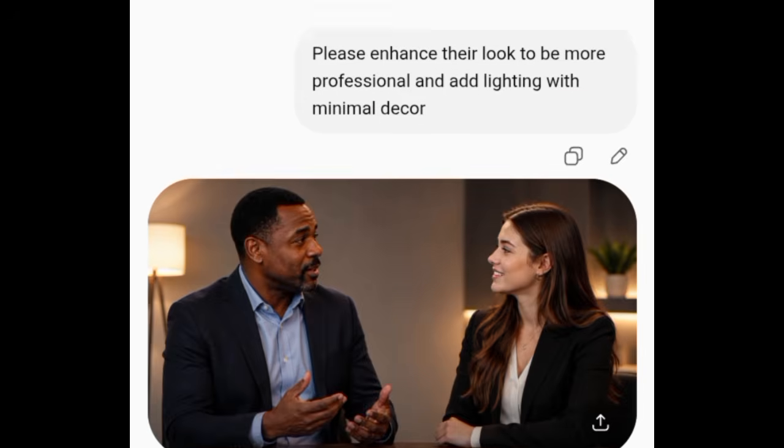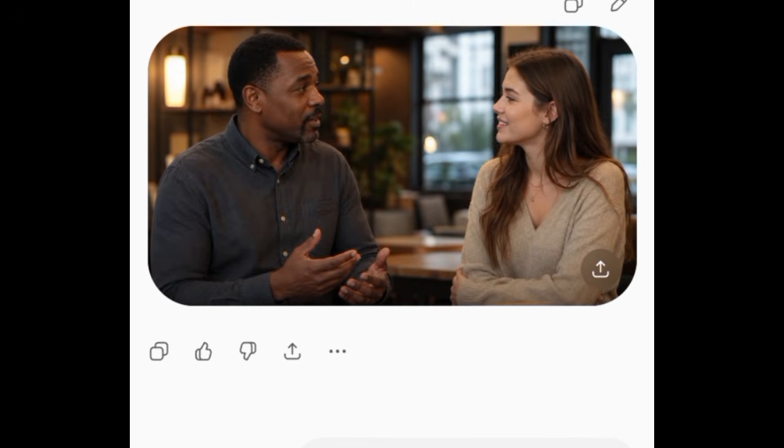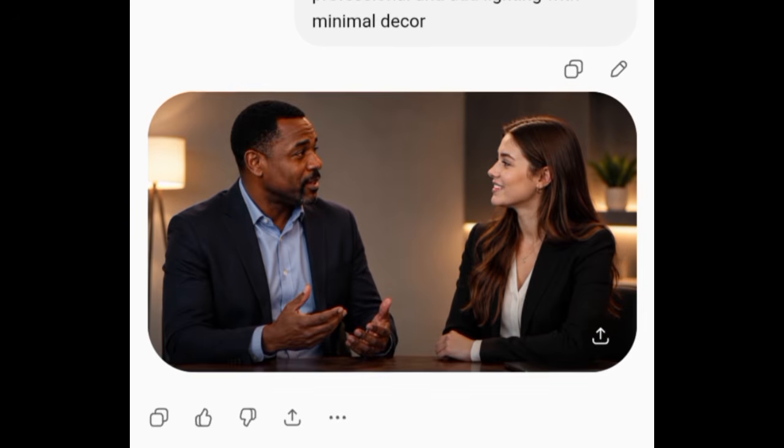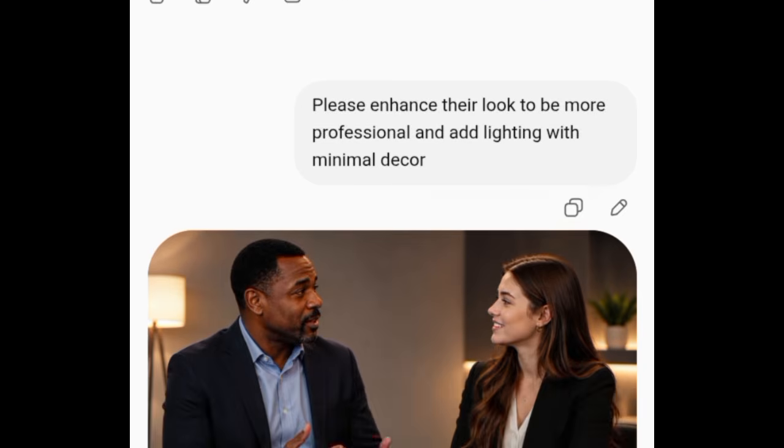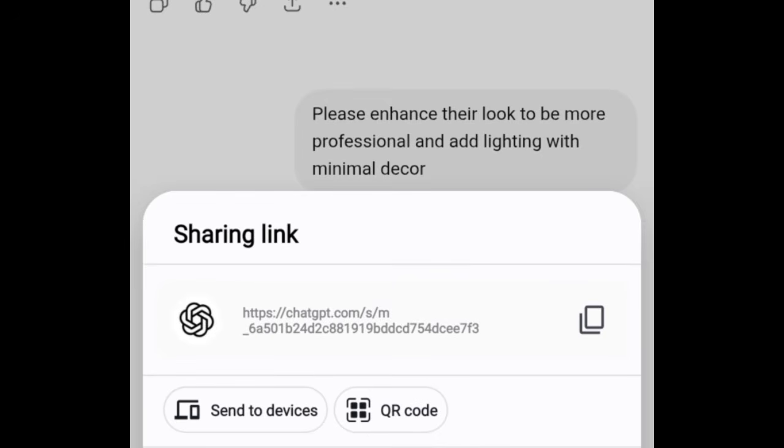Can you see it? Here you have it. Now compare these two images, compare and contrast. Which one would you go for? As I believe it's going to be the second one, right? Minimal decor. You can see the decor is minimal and you can see their faces are really showing. You can see now, and it is looking catchy now. So I'm going to click here to download the image.